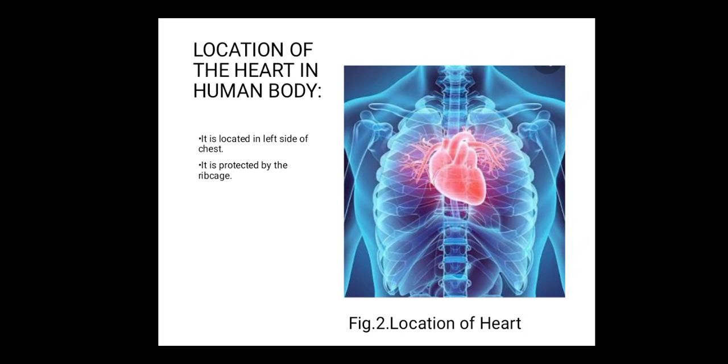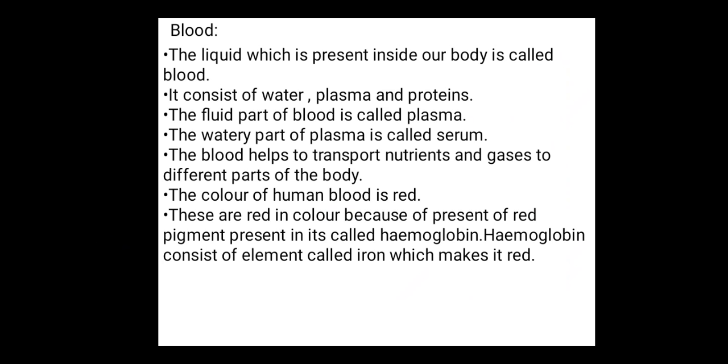Next we will know what is the blood which is flowing throughout the human body and the heart also pumps it. So when we get a certain injury, a red color liquid comes from that part. What is that? That is not other than the blood. So the liquid which is present inside our body is the blood.